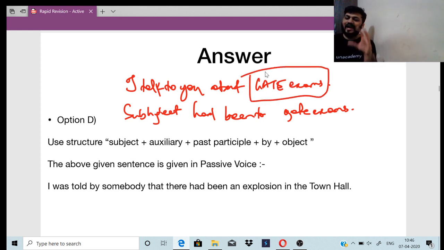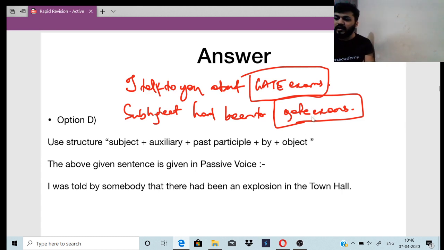So it is information about the object. Here I am talking to you about how you will write the GATE exam. Understood it, Subhajit? Right? Why is there no change in the tense? Is it because we choose according to the options? What change in the tense do you want?